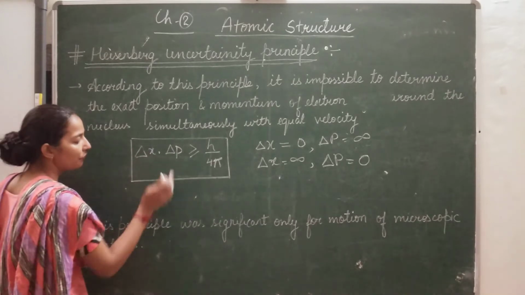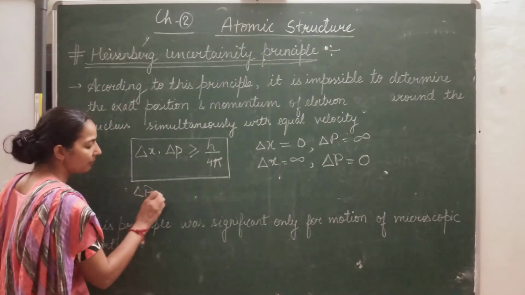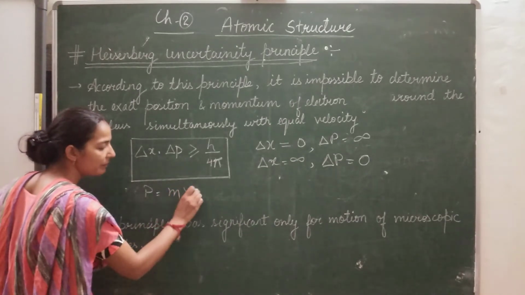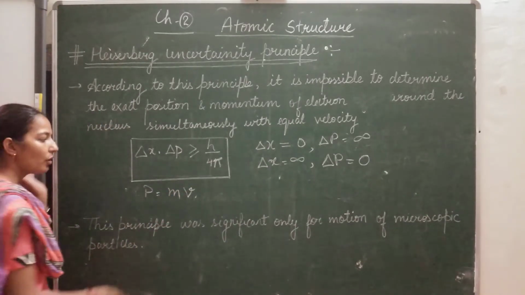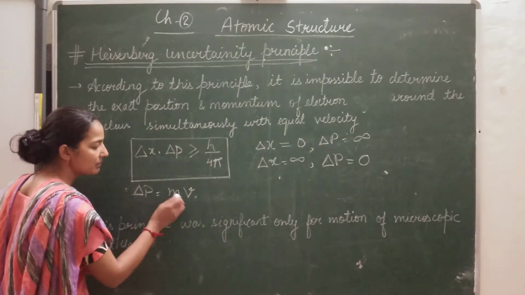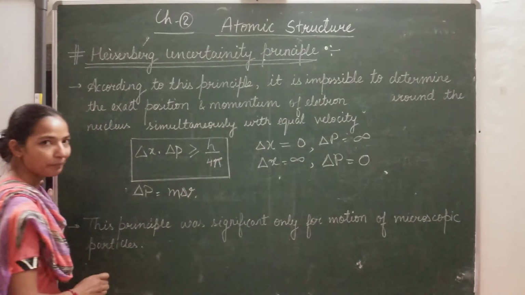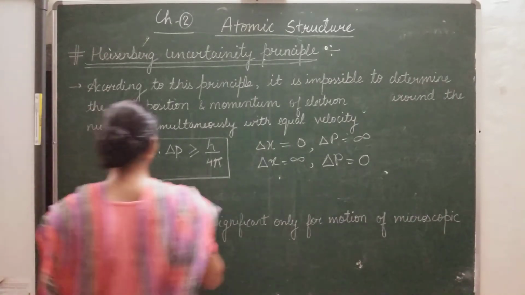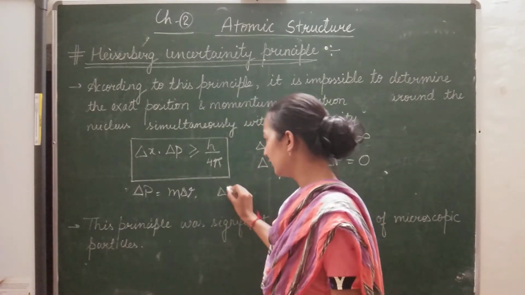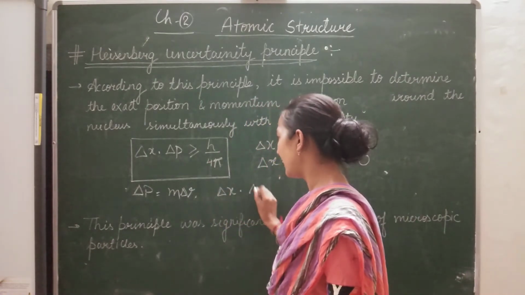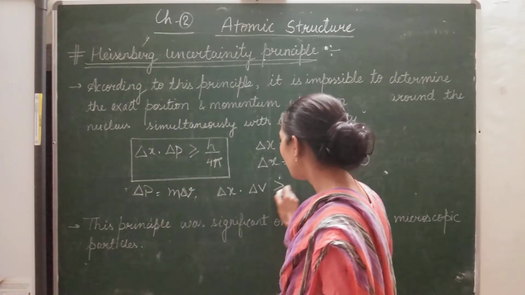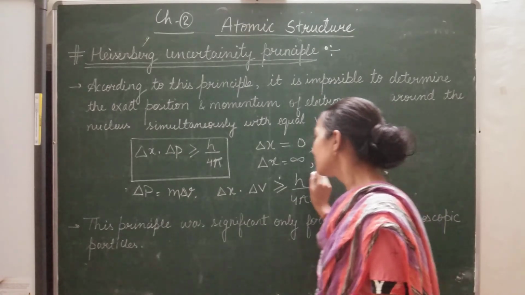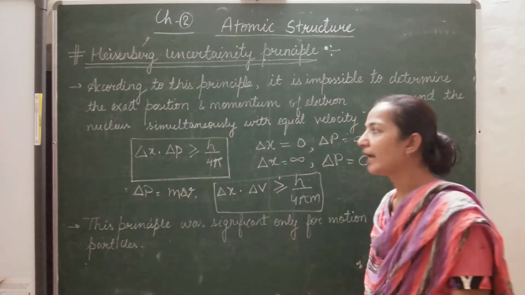Now see, we know that momentum is equal to mass into velocity. So the uncertainty in momentum, with mass constant, is m delta v. We can put the value of p here, so we get the relation delta x times delta v is greater than or equal to h upon 4 pi m. So there is one more relation that we are getting.